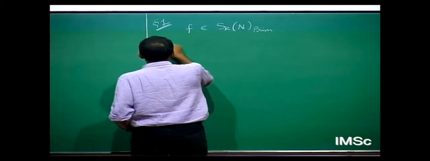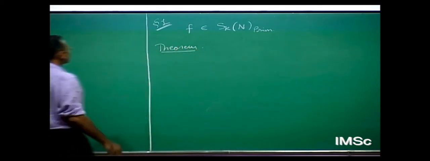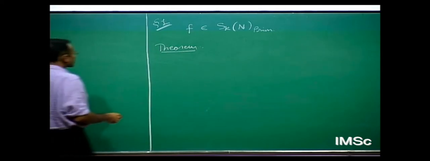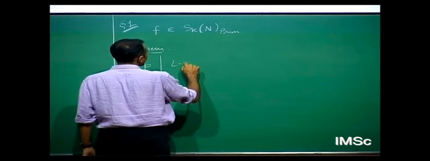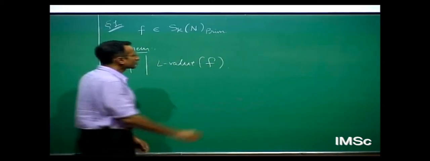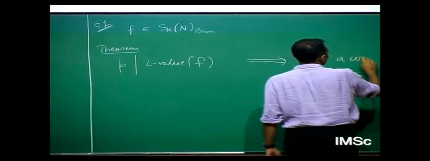There is this theorem originally due to Hida. One might say this was Hida's first claim to fame, which goes roughly like: if a prime p divides some suitable L value attached to f, then this prime is in fact a congruence prime.